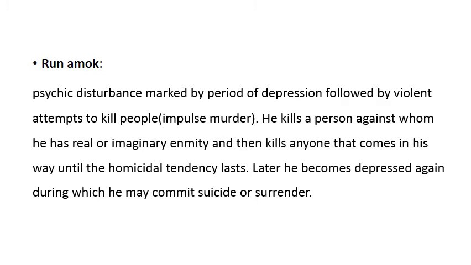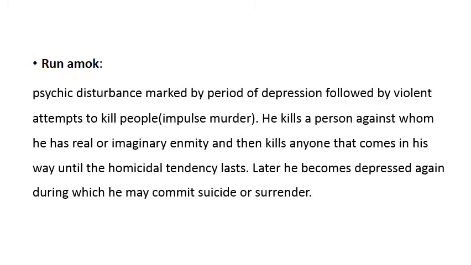The person may be violent and attempts to kill people. There is an impulse murder. The person feels that he wants to kill any other person, or he wants to kill a person with whom he has a real enmity or an imaginary enmity.